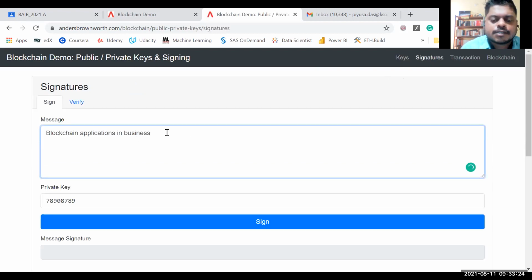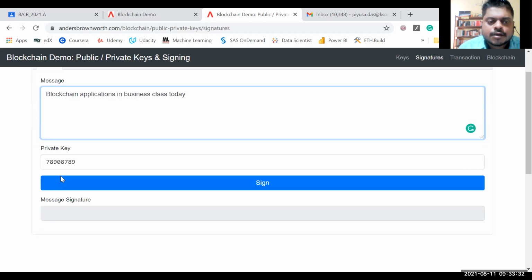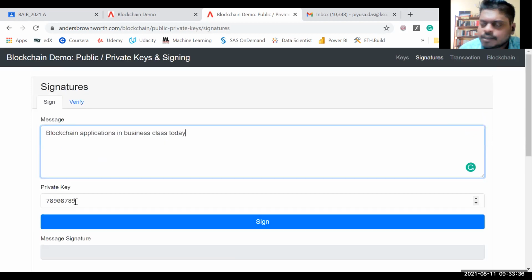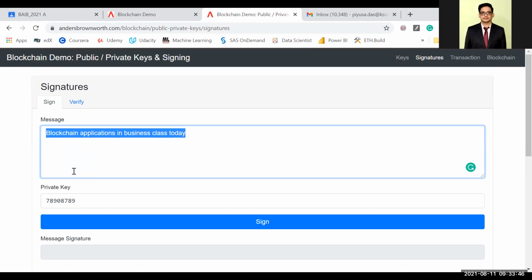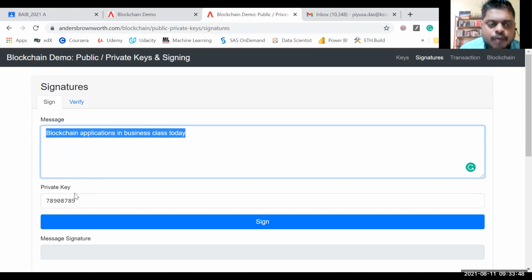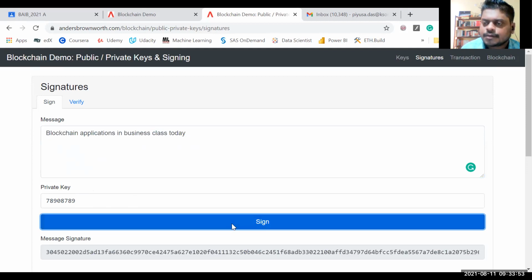Let's say this is certain information I want to send to somebody. I have this private key, the one I had given earlier. Let's say this is a very secret message, and I want to send it to some of you. So I'll encrypt this message with my private key. How do I do that? I'll sign it. So this message is now encrypted.